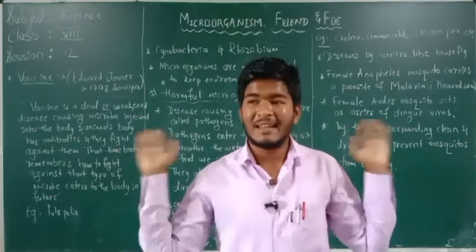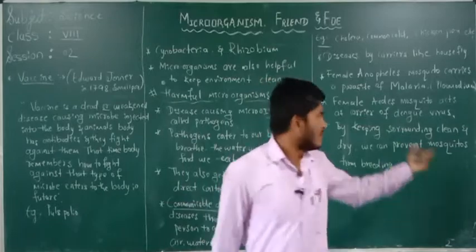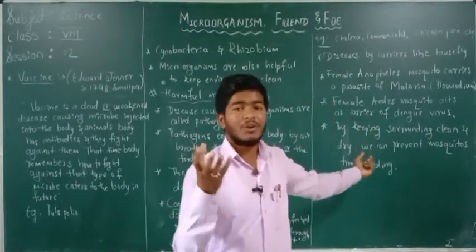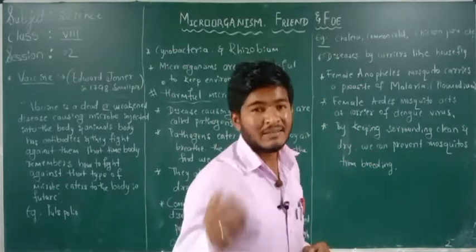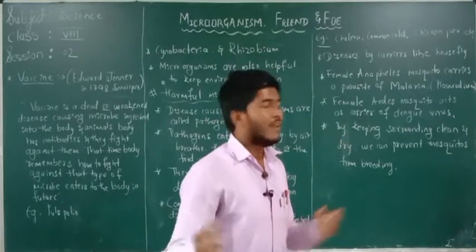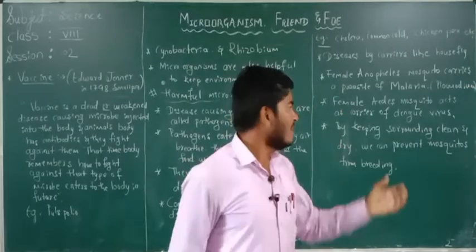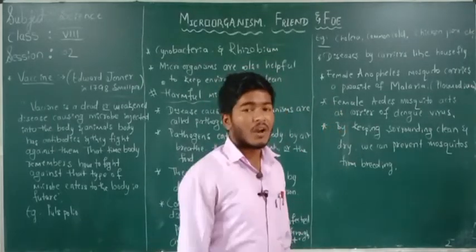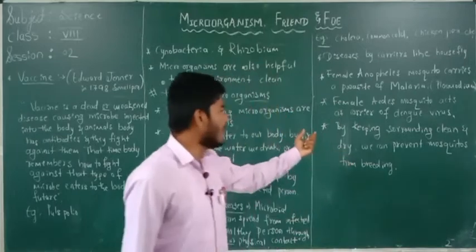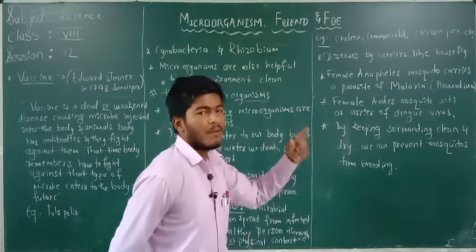If we keep our surroundings clean and dry, the mosquitoes are not going to multiply. If the mosquitoes do not multiply, then the diseases are also controlled. So by keeping the surroundings clean and dry, we can prevent mosquitoes from breeding.